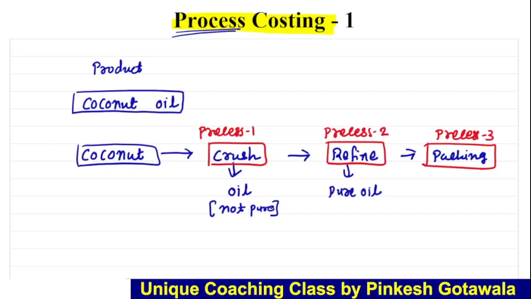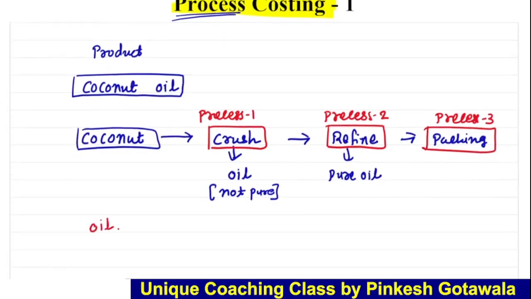So it depends on the product. In some products, maybe they have to follow 4 to 5 processes. In some products they have to follow only 2 processes. It depends on the product how many processes are needed. This process method is followed in many industries, like oil refinery, paper making, soap making, biscuits. There are many products, and almost every product needs some process to prepare goods.